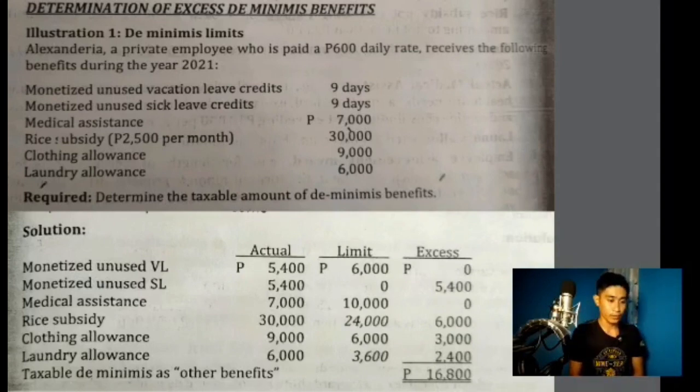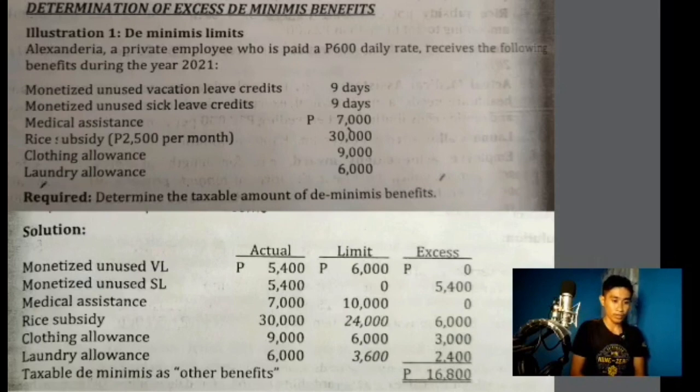This is the solution. The monetized annual vacation leave totals 5,400, and this is the actual value. The regulatory limit is 6,000, so there is no excess. Second is monetized annual sick leave. The actual is 5,400. Since Alexandria is a private employee, there is no limit, so there is an excess of 5,400. Medical assistance is 7,000. The regulatory limit is 10,000, so there is no excess.